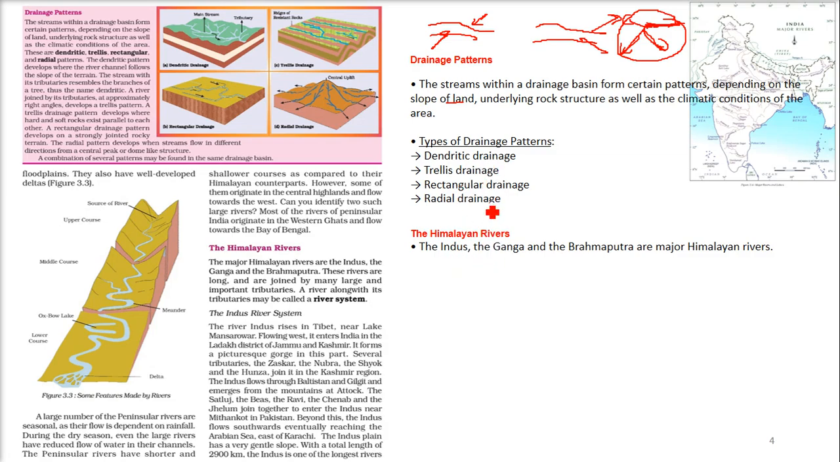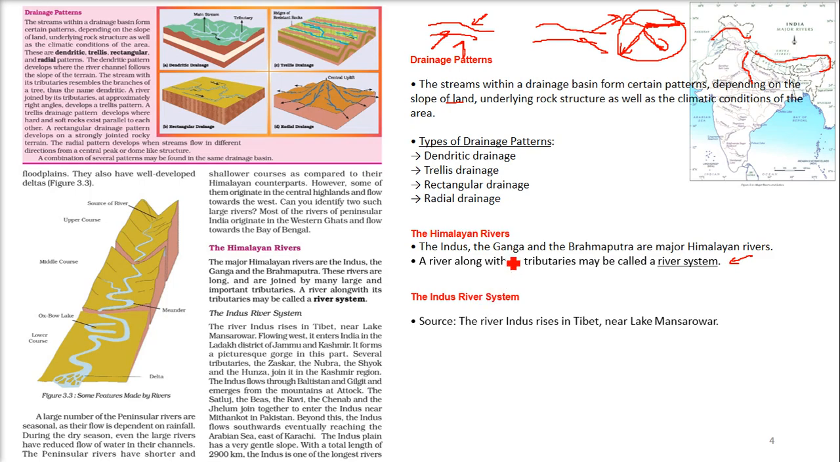Now coming to the Himalayan rivers, the Indus, the Ganga and the Brahmaputra are the major Himalayan rivers. Indus here, Ganga here, and this is the Brahmaputra. A river along with its tributaries, as I showed you what tributaries are, is called a river system. You have to remember this. What is a river system? A river along with its tributaries is a river system.